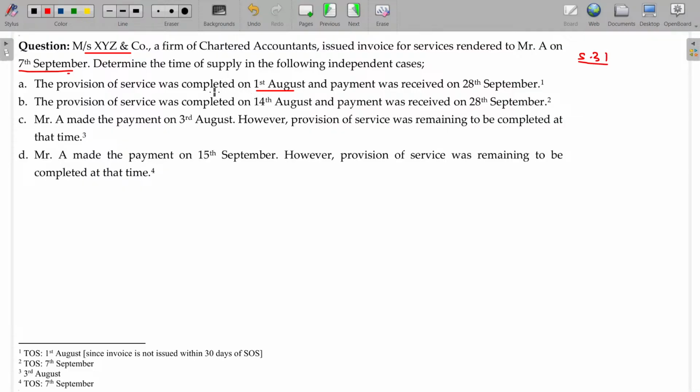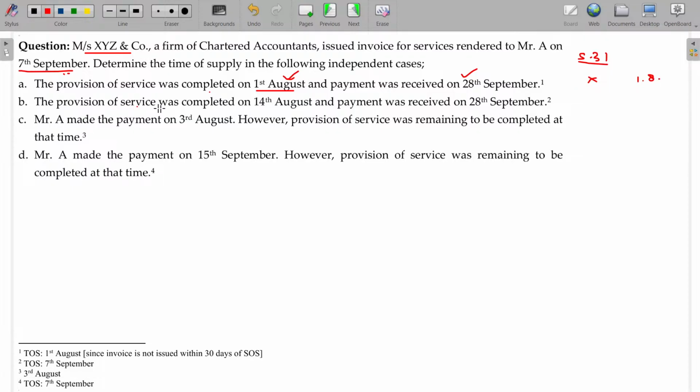First case, the service was completed on 1st August. From there, 30 days means it is anywhere up to 1st September only, but the invoice date is 7th September. No. As it is not so, automatically we will consider 1st August or 28th September, whichever is earlier will be taken. What's the date here? 1st August will be final.